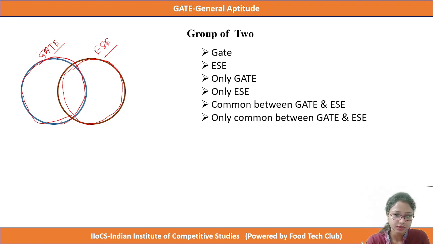So we can represent this half moon like section of this circle as IG, the other half moon section as IE, and the common section as IGE.